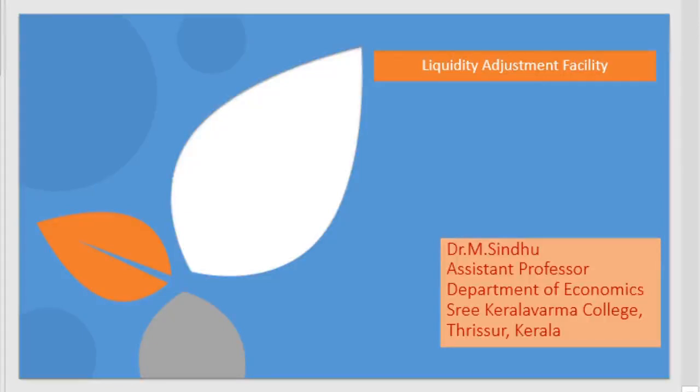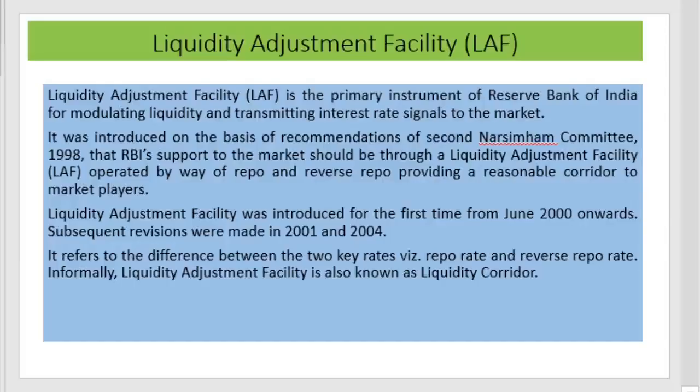And this liquidity adjustment facility was introduced to provide enough liquidity in the economy, and also to provide an interest rate signal to the market. In this section, the functioning of the liquidity adjustment facility in India is explained. In the first section, what is the liquidity adjustment facility, how it emerged in India, how it evolved in India's monetary policy, etc., are explained.